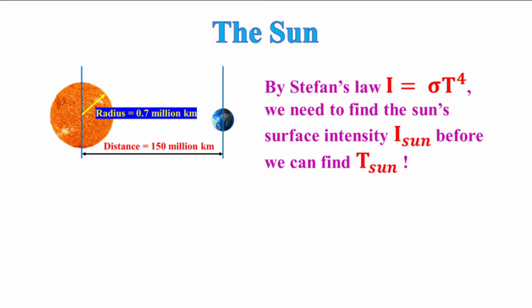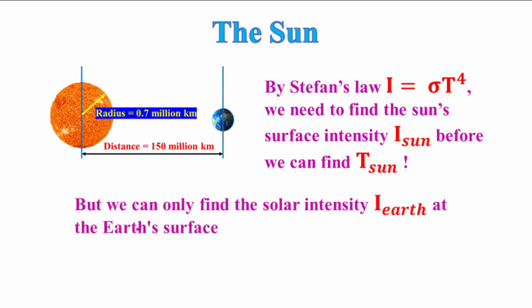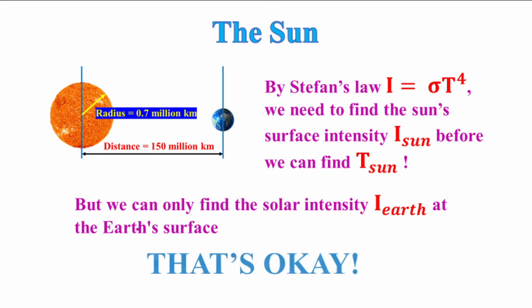But for that, we will need to find out the intensity of radiation on the surface of the sun. Unfortunately, the only intensity we can really measure is the intensity of solar radiation falling on the earth. But fear not, little ones, for this is more than enough.